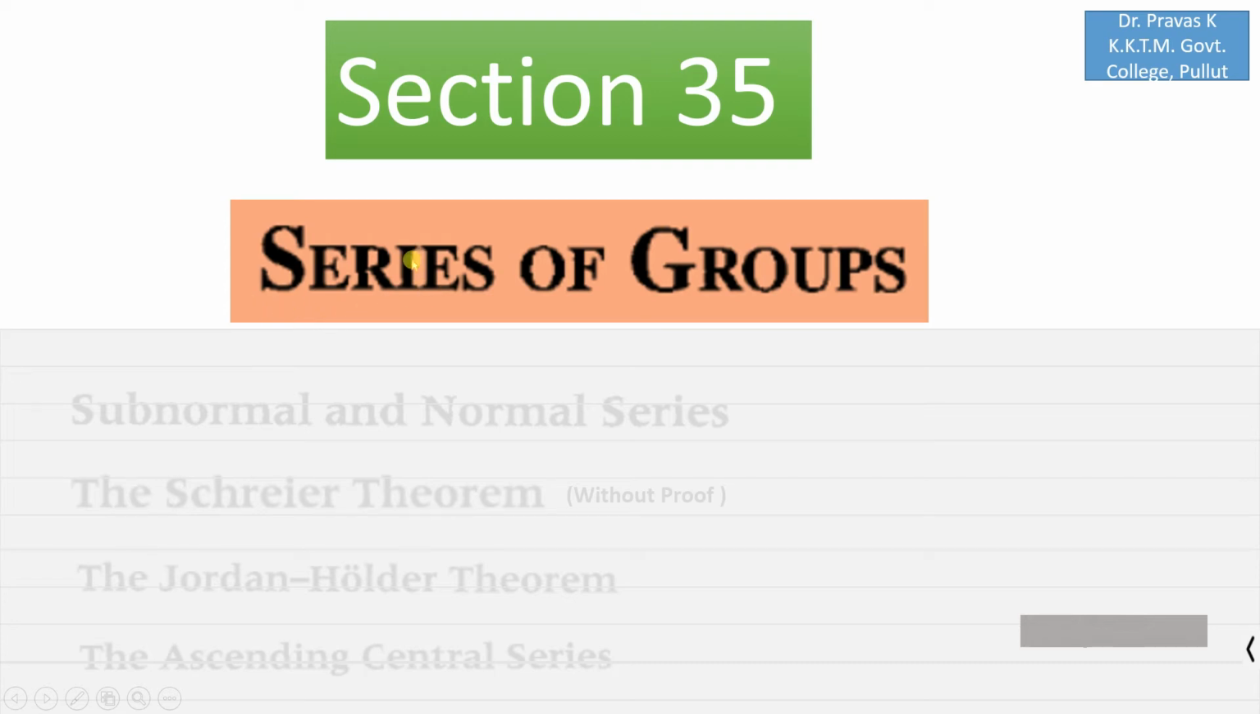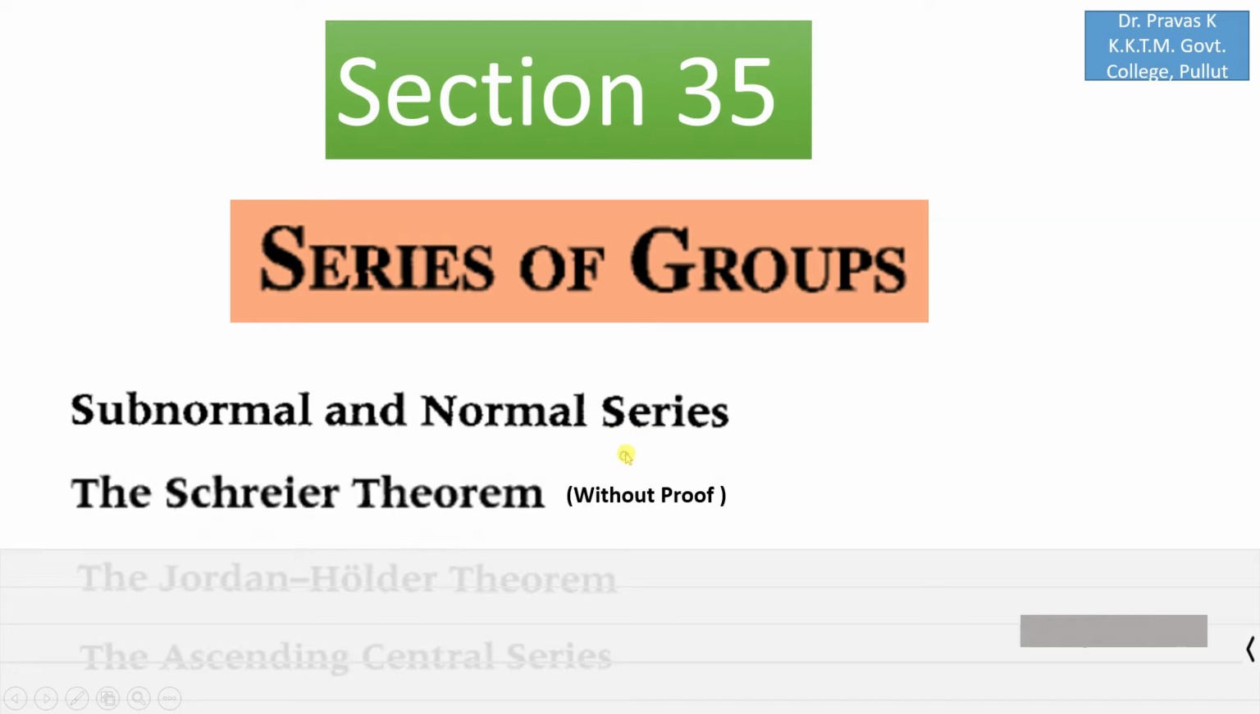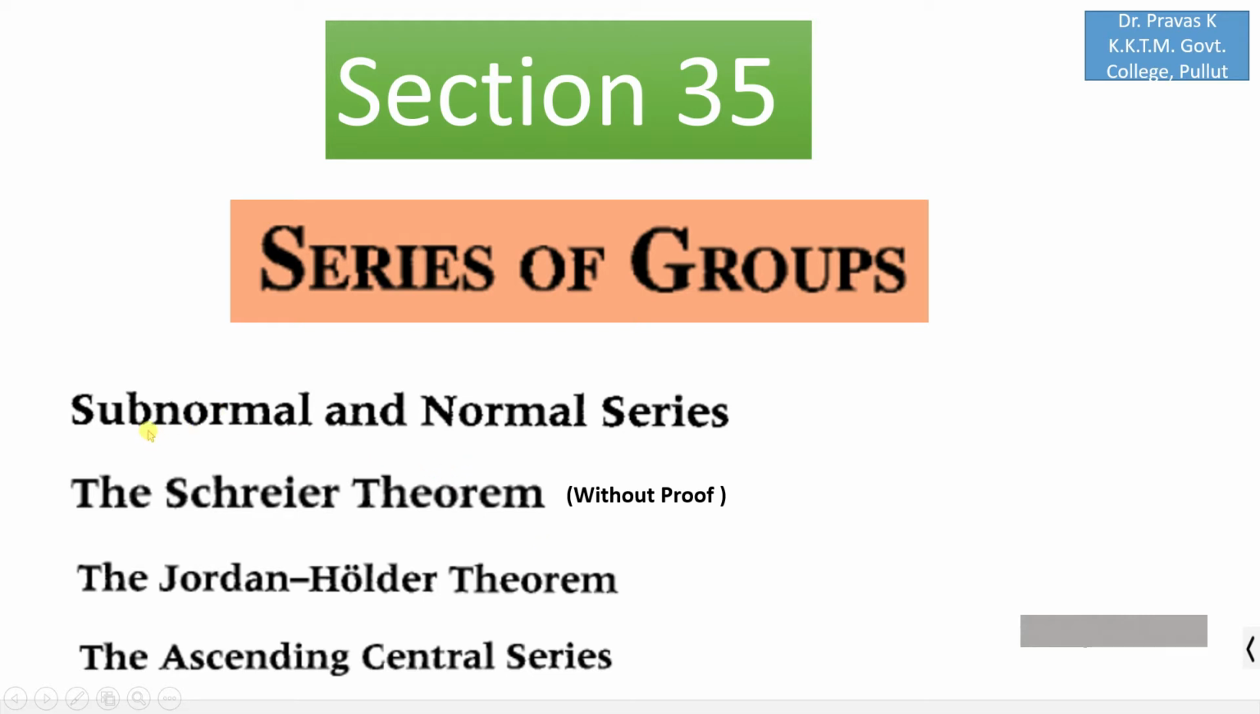Hello everyone. Today we will see section 35 on series of groups. We will first see the definition of subnormal and normal series. We will see the Schreier theorem without proof and then the Jordan-Holder theorem and the ascending central series. First we will see the subnormal and normal series and related definitions.